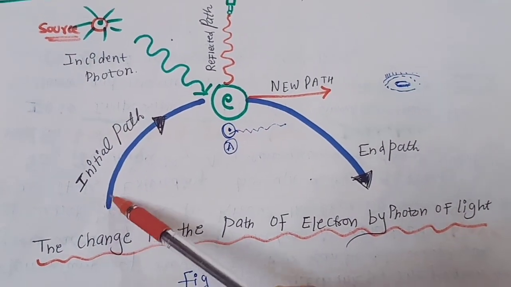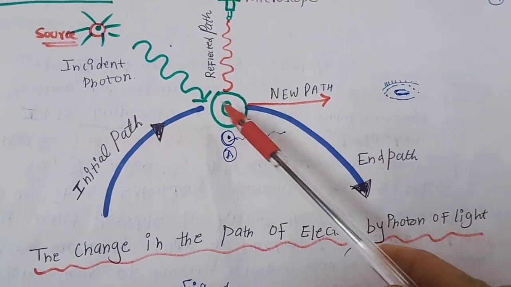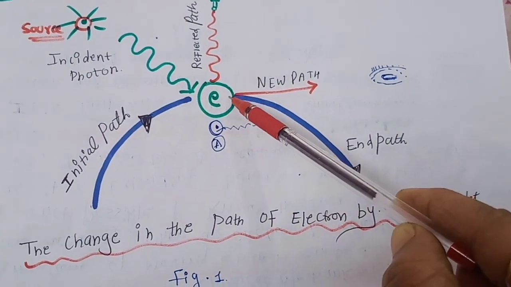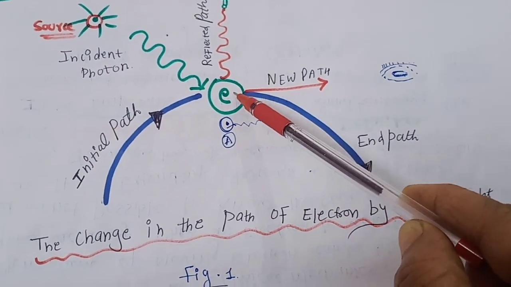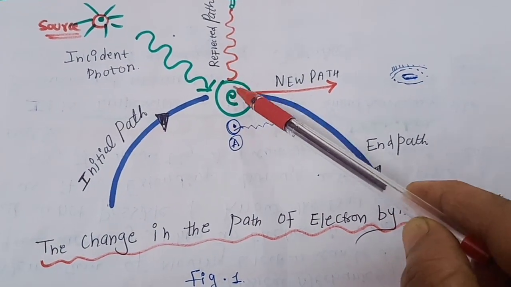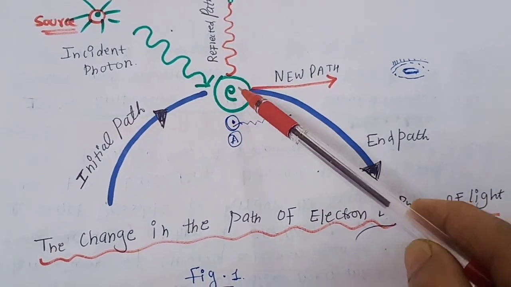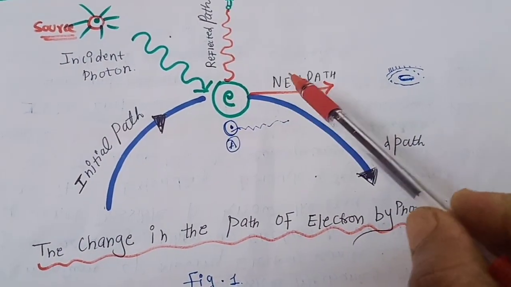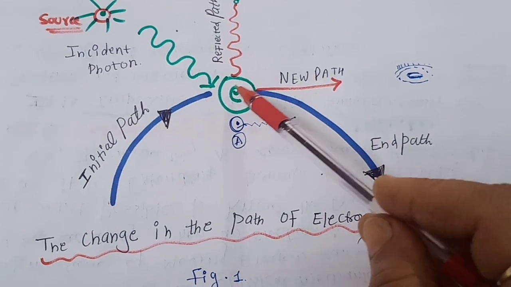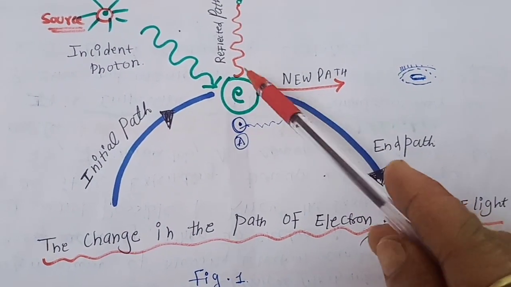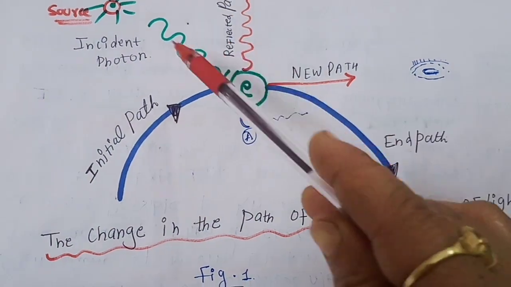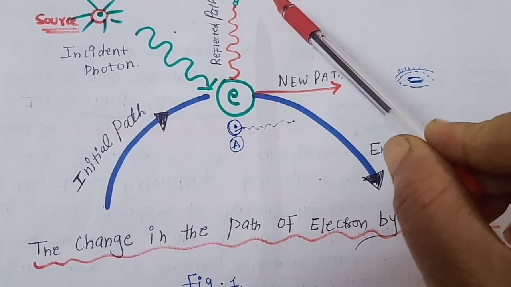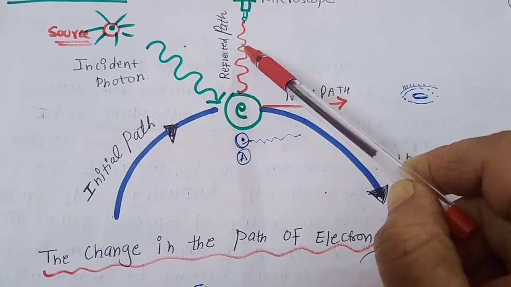The initial path of the electron was moving like this, but what happens? The photon comes and hits the electron, so it gets distracted. It will reflect and go in this way. But what happens? It will follow a new path. Means when light is suddenly thrown on you, you get disturbed, like sometimes light in a dark room. Similarly, when the electrons collide with the incident photons, they will have a new path, and the reflected path of the electron can also be observed from the microscope.